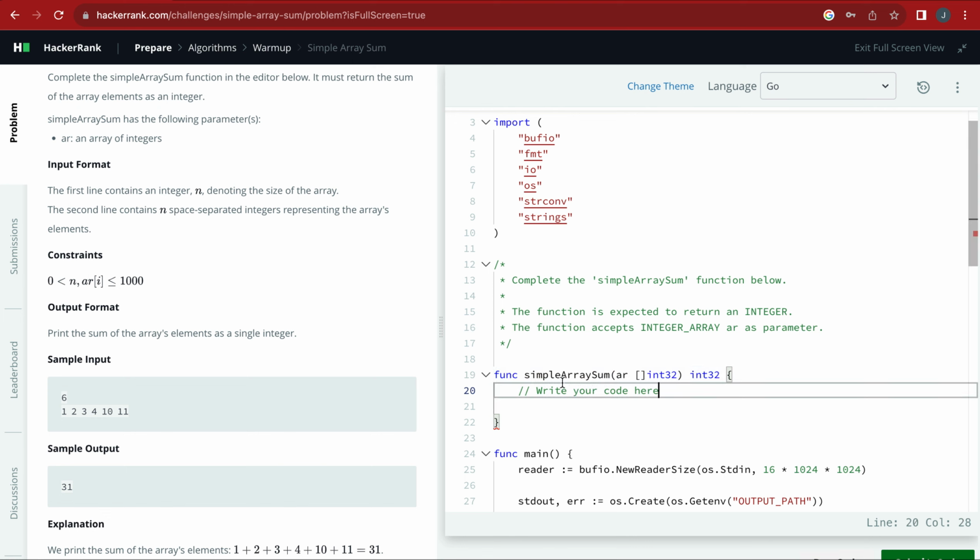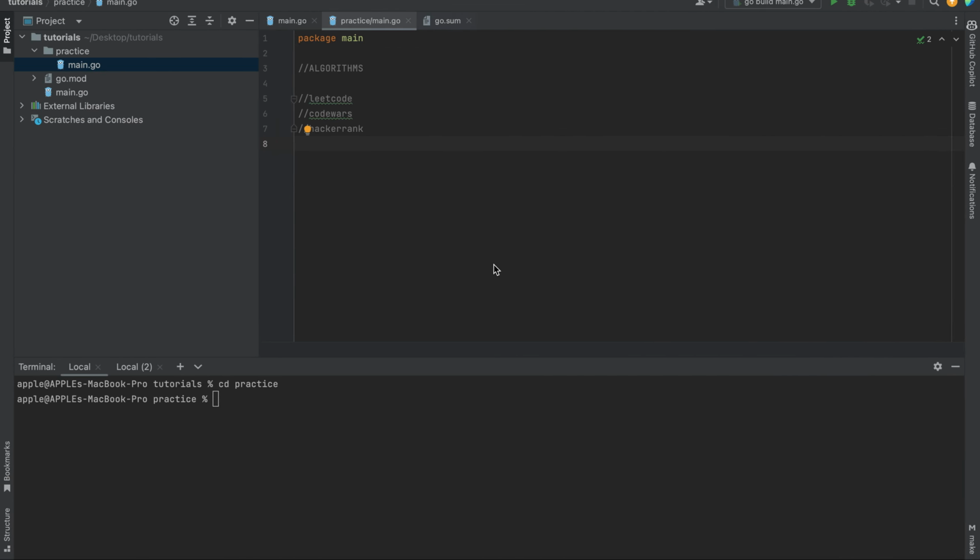For example, as you can see, the function signature is taking in an array of int32, right? Sometimes, if you're a newcomer, you might feel more comfortable solving it in your IDE than solving it here directly. So you can always copy this, switch to your IDE, and paste it, so you're working with this.